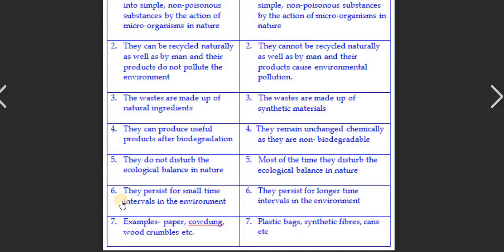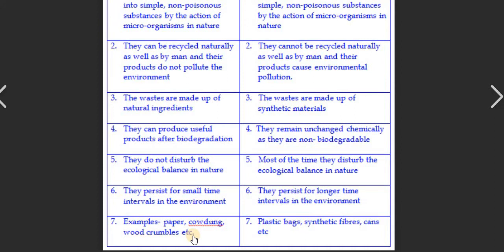The sixth point: biodegradable waste persists for a small time interval in the environment, meaning it takes a little time to decompose. But non-biodegradable substances persist for a longer time in the environment, and it may happen that they are not totally decomposed and remain as they are.